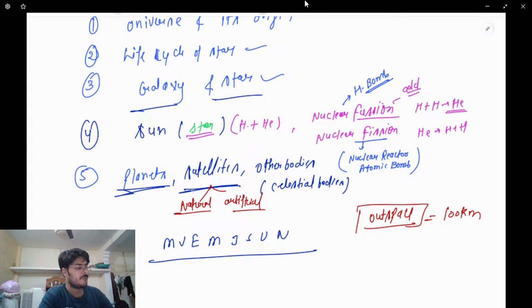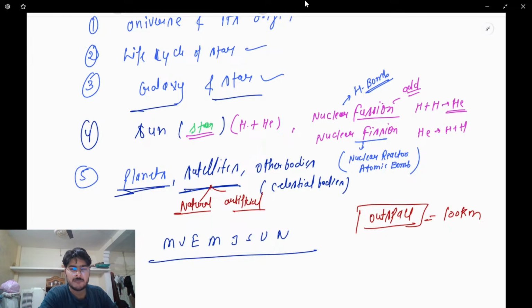The moment you go above 100 kilometers, that is considered outer space. That is outer space, 100 kilometers.